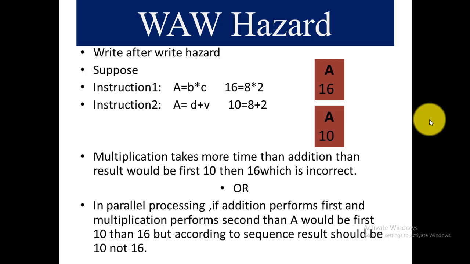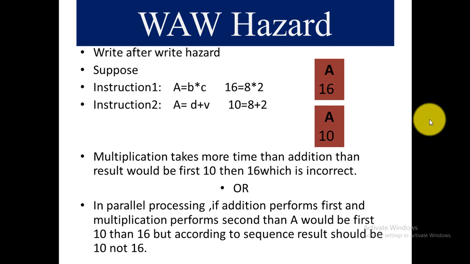Why? The first instruction output is 16, so the first output should be 16. But here, because the multiplication is performing late and addition is performing earlier, the first value would be 10 and the second value would be 16.